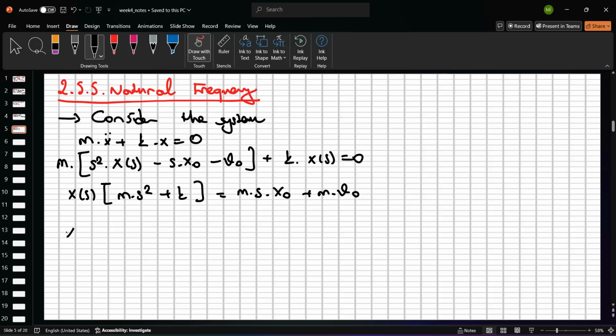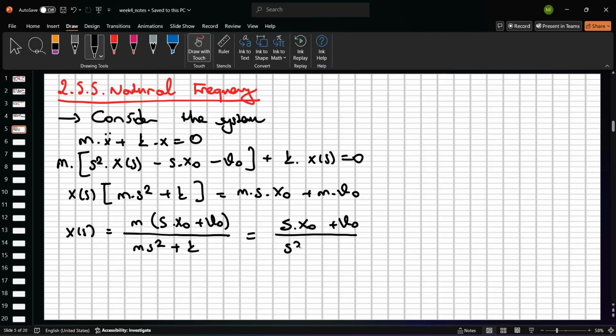And so X(s) can be represented with these terms: (m s x0 plus m v0) divided by (m s squared plus k). Or we can divide each term by m, so (s x0 plus v0) divided by (s squared plus k divided by m).